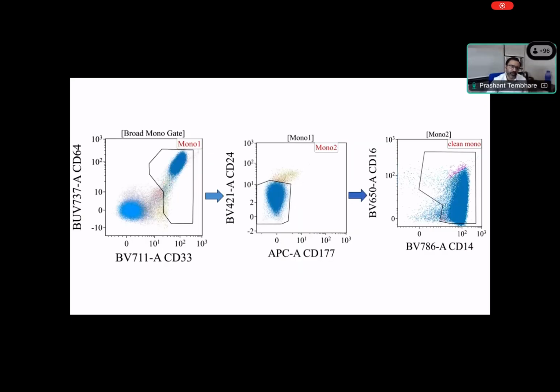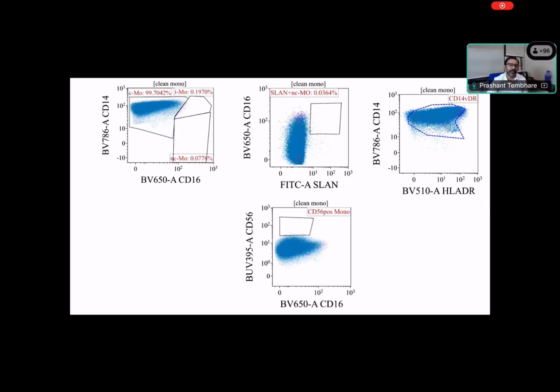We identified monocytes by using strong expression of CD64 and CD14, and we have removed CD24 positive cells. Some granulocytes are there, so we isolated monocytes, and then we look at monocytes. We can see the monocytes we have identified, all of them by using the gate where we have identified both CD64 and CD14 positive cells. Now you take these clean monocytes, and then we look at the different compartments. So do you think there is any abnormality in this compartment?